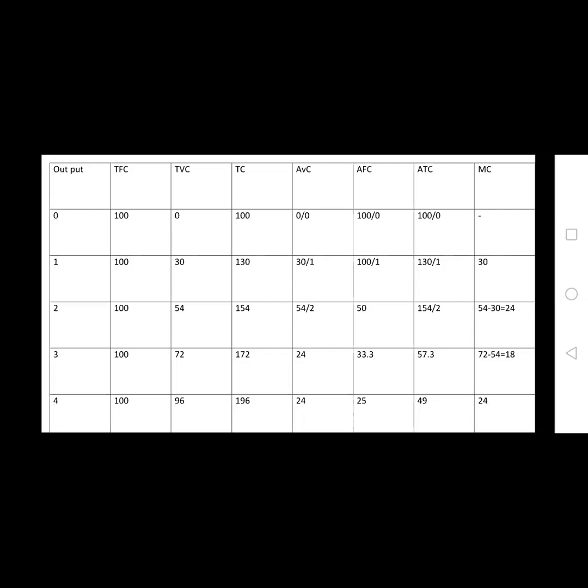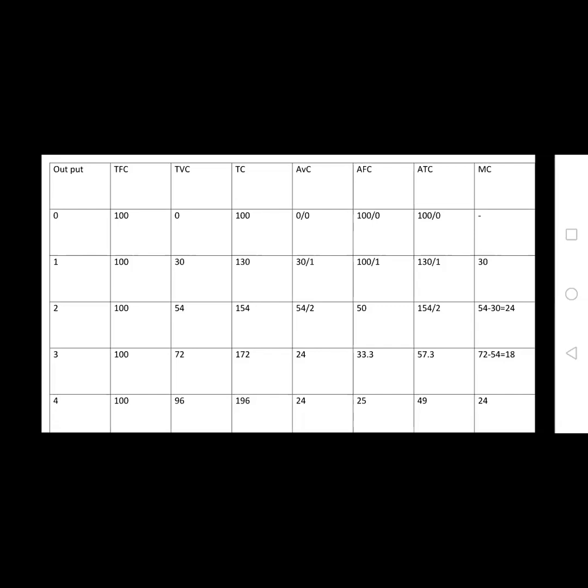Next, average fixed cost. Once the cost is fixed, there is no change depending upon the quantity of output. If the fixed cost is 100 rupees, for the first 1 unit the average is 100 by 1, that is 100 rupees.